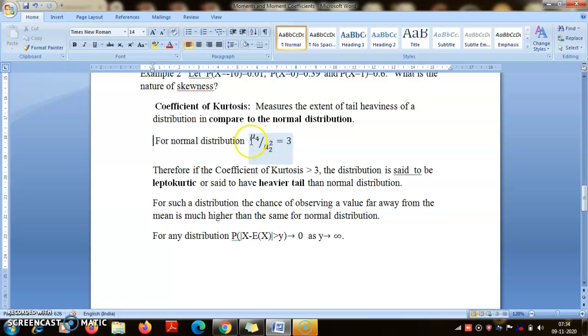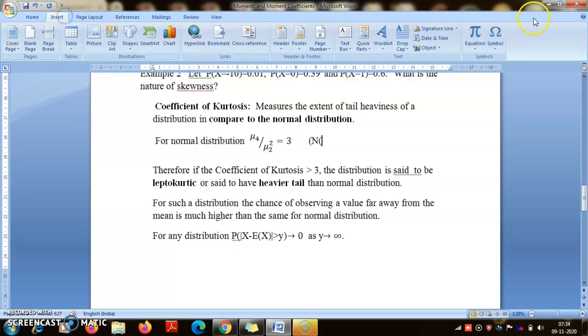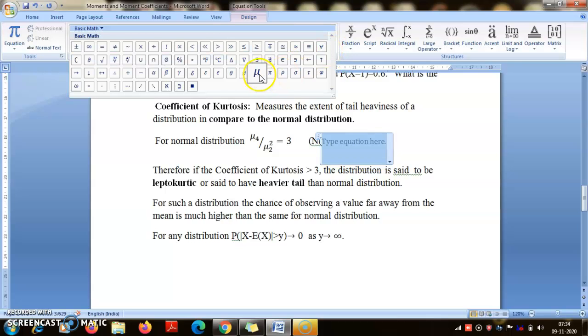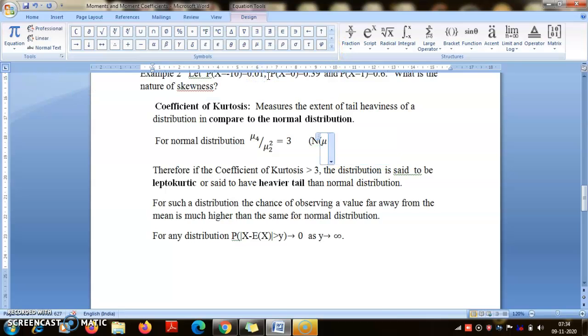Now for the normal distribution, I leave it as an exercise for you to verify that mu4 is 3 times the variance square. So you remember the normal distribution has two parameters, one is the mean, and another is the sigma, right?